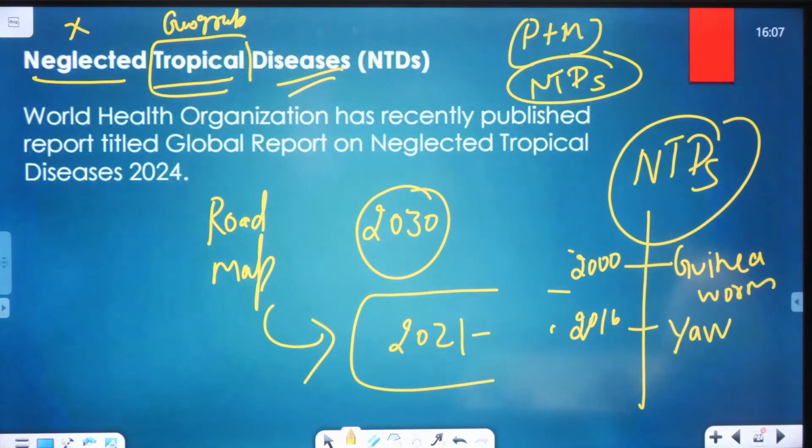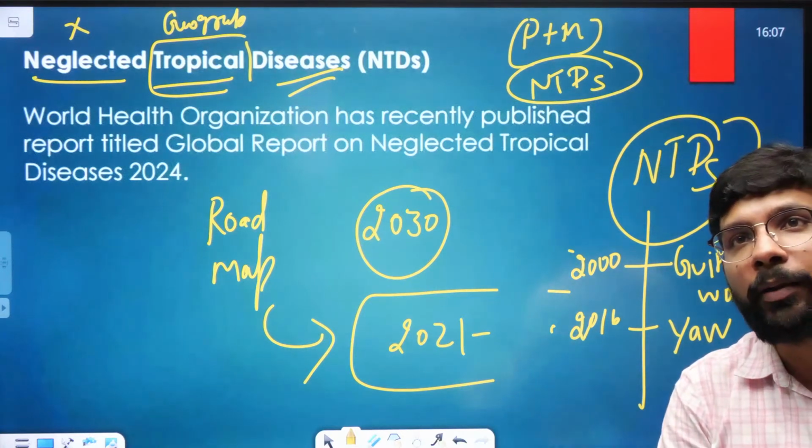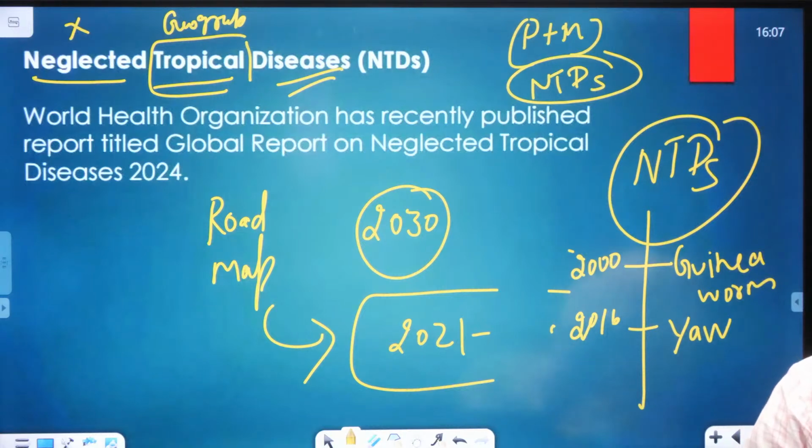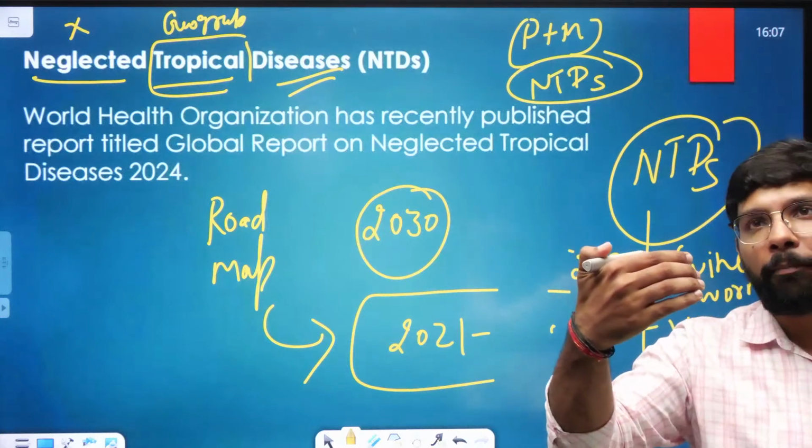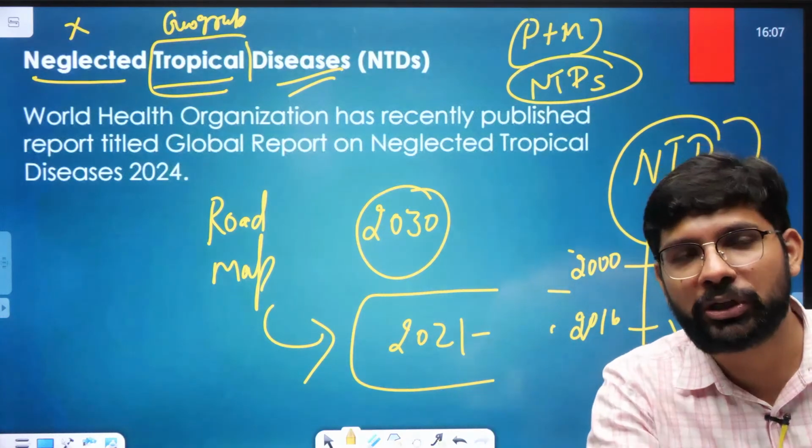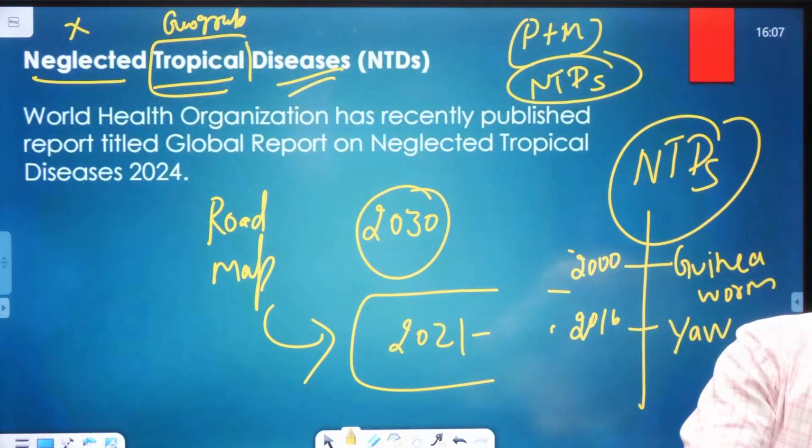Now, in this report, the WHO specifically mentioned there is a target of 90% removal of the NTDs, neglected tropical diseases, by 2030. In 2022, almost 1.62 billion people were removed from the neglected tropical disease, and there was almost a 26% decrease from 2010. जो 2010 में numbers था neglected tropical disease affected patients का, that decreased by about 26%.